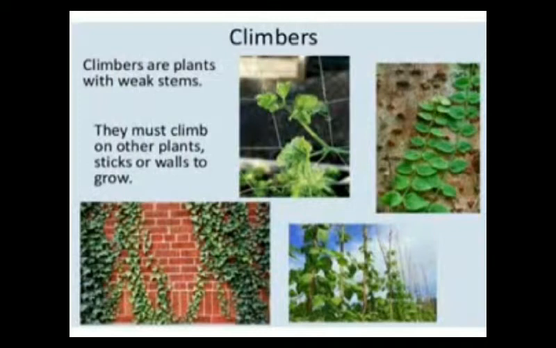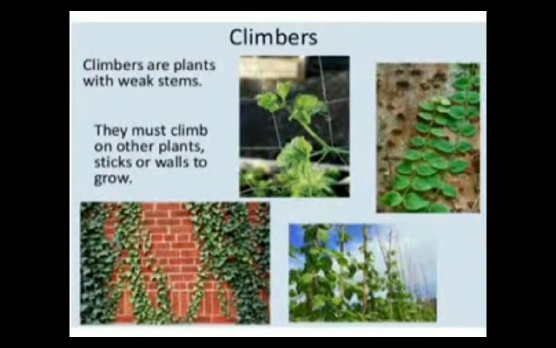Now we will recollect climbers. Climbers need support, but they are too weak to grow on their own. Climbers need support like string, wooden stick, wall or some plants. Example: grapevine, bean, pea.